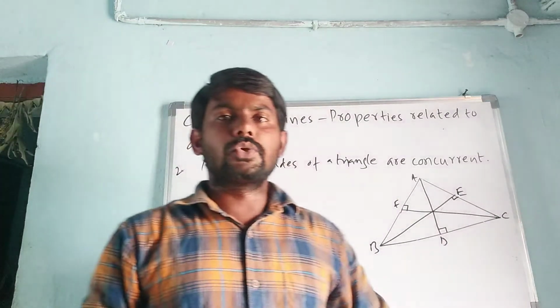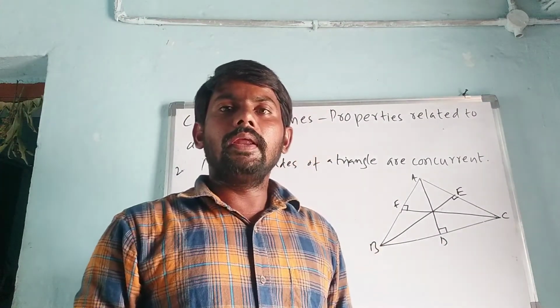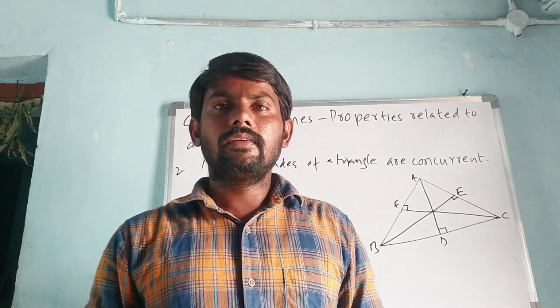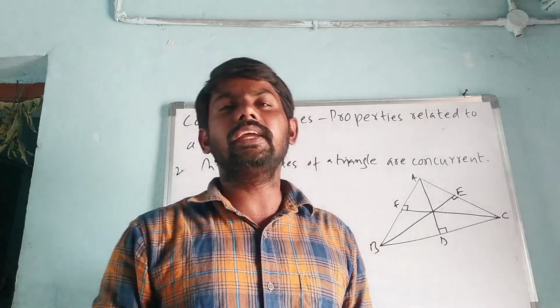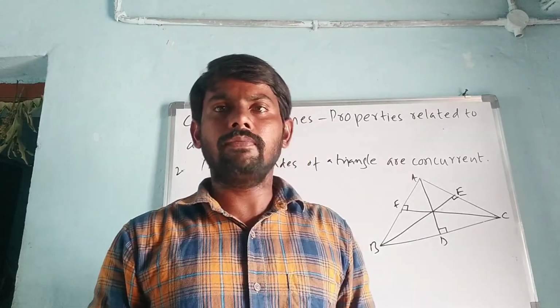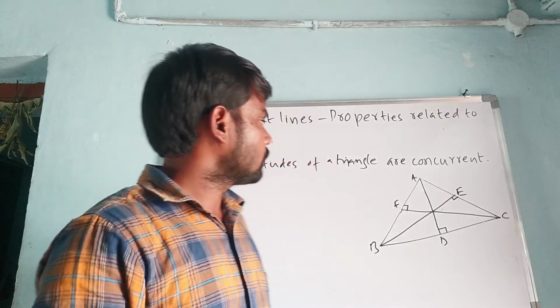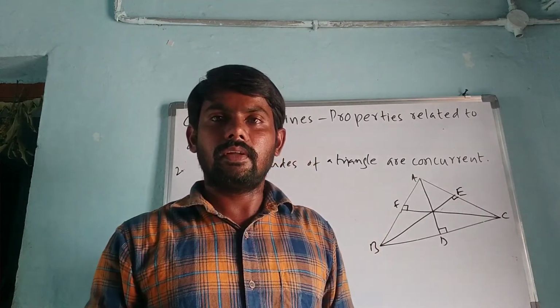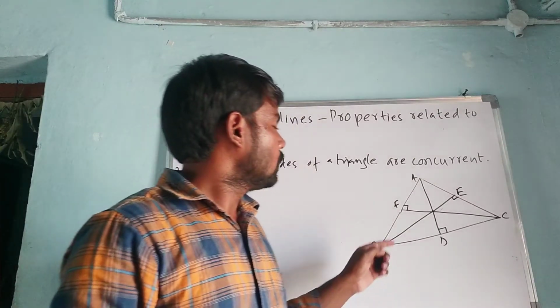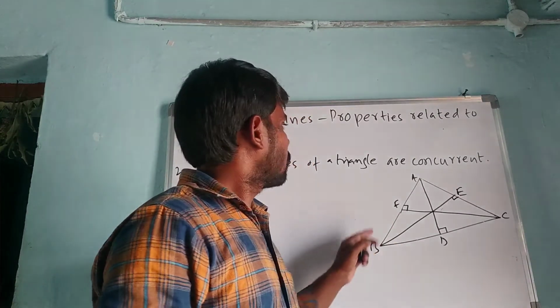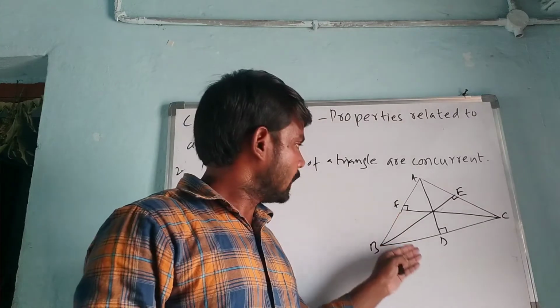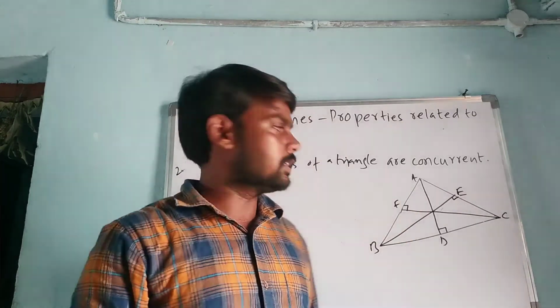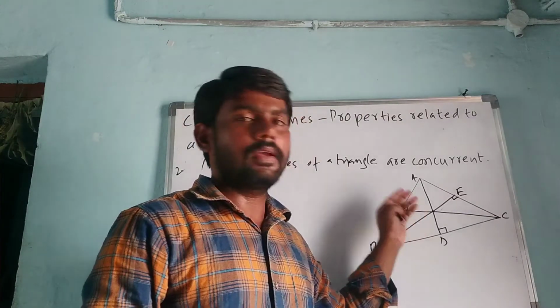So students, how many altitudes can be formed in the triangle? Yes, three altitudes are formed. And what do you observe from the picture? Very good, the three altitudes of a triangle are intersecting at a point.